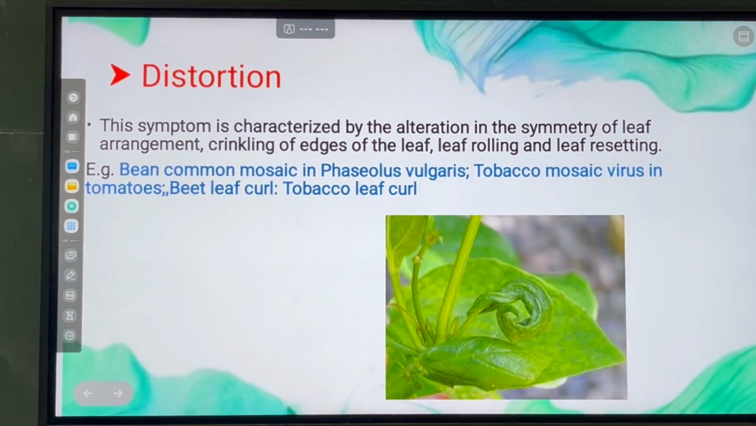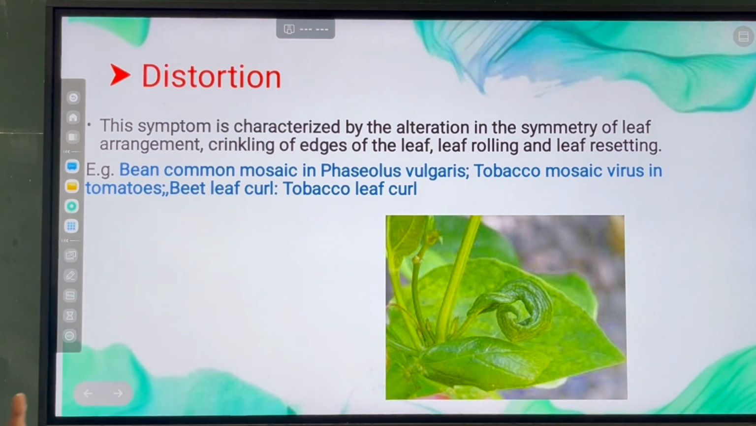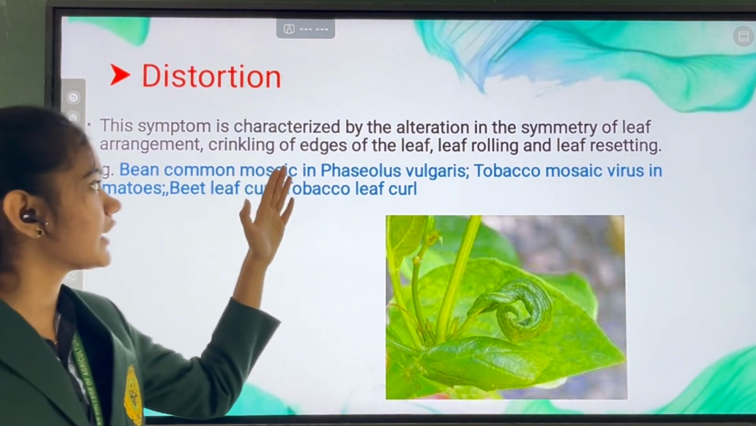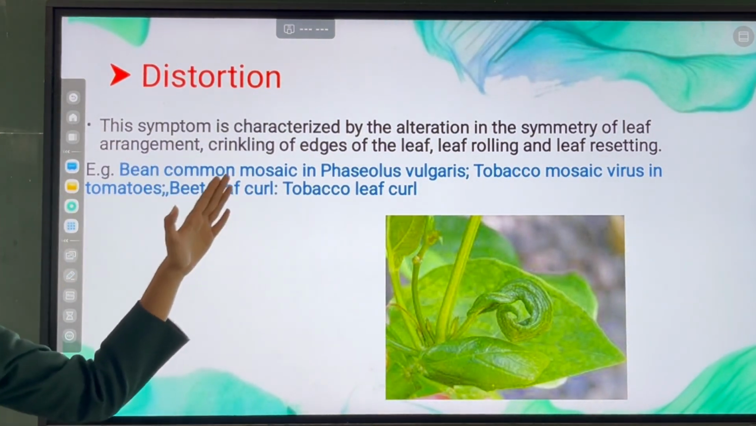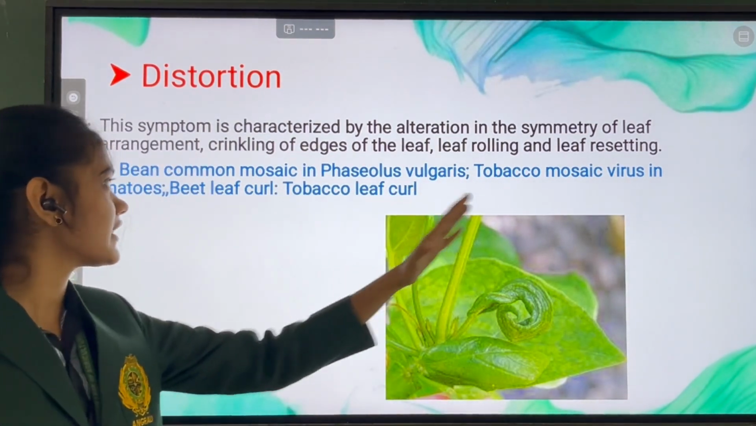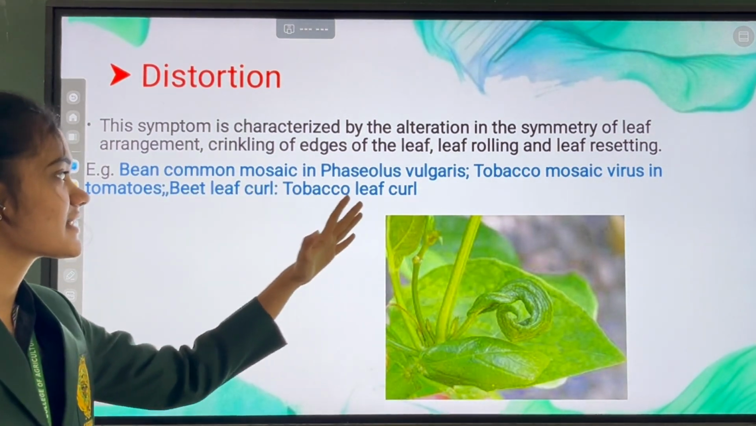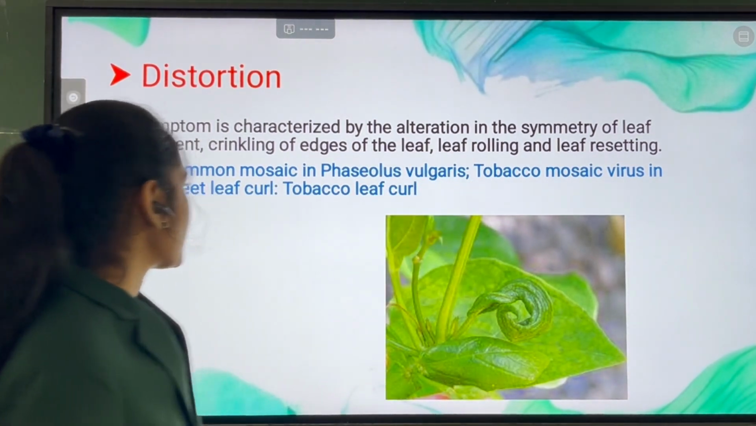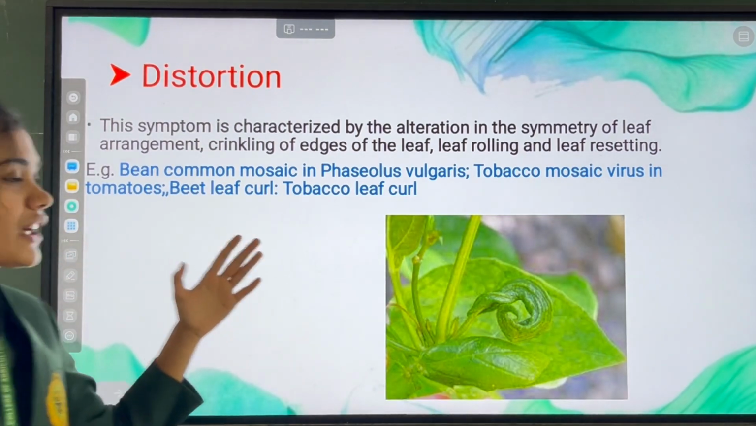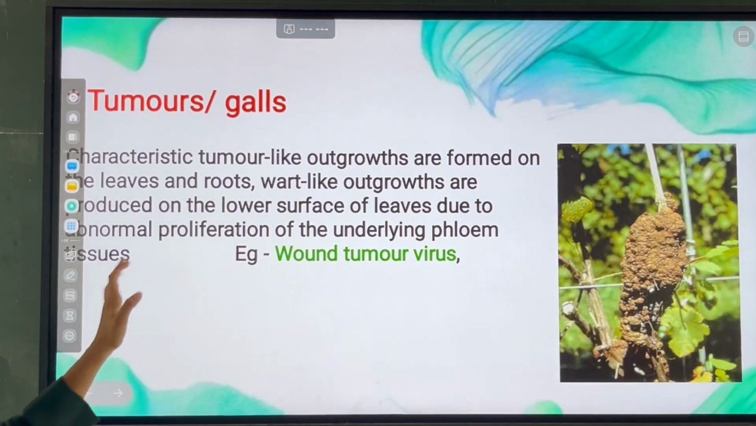And the next symptom is distortion. This symptom is characterized by alteration of symmetry of leaf arrangement, crinkling of edges of leaf, rolling and leaf rosette. Examples like bean common mosaic in Phaseolus vulgaris, tobacco mosaic virus in tomato, beet leaf curl, tobacco leaf curl.